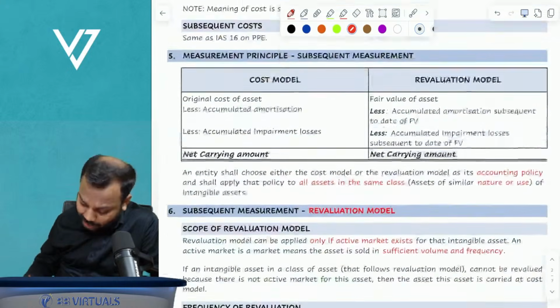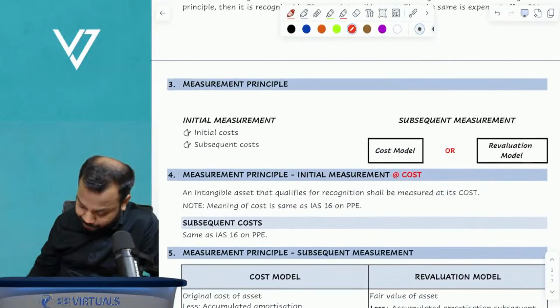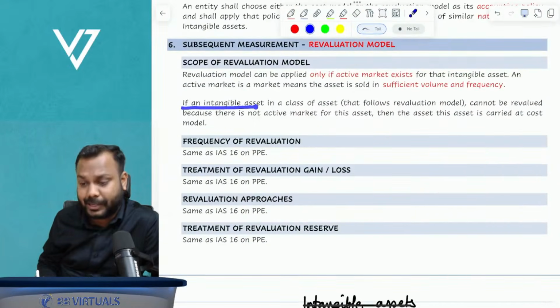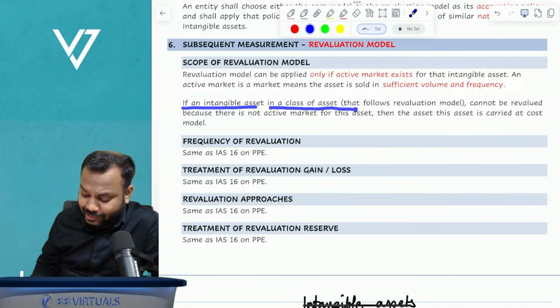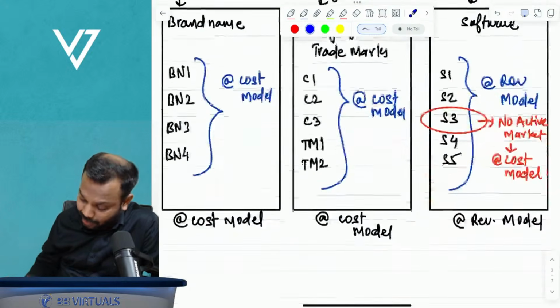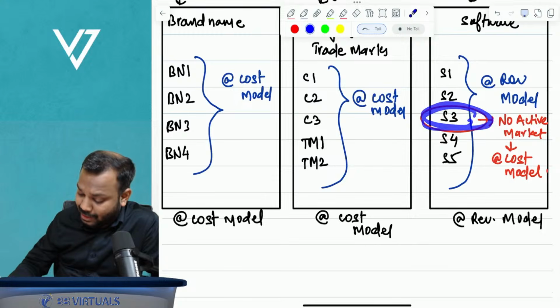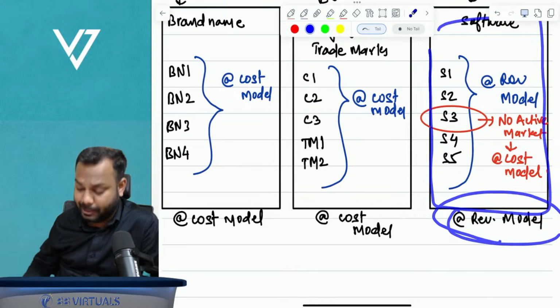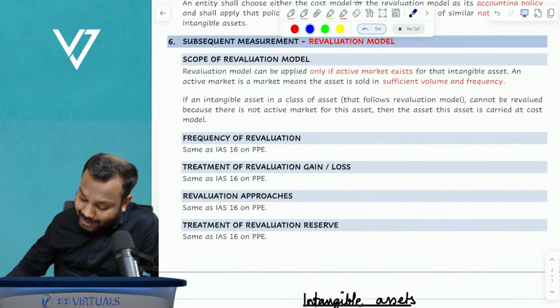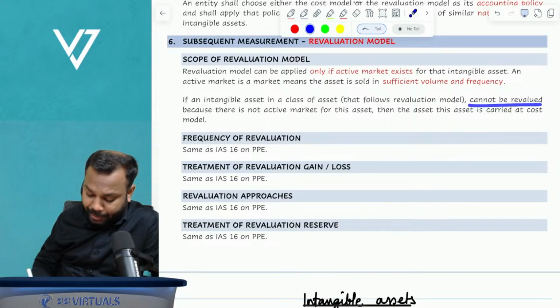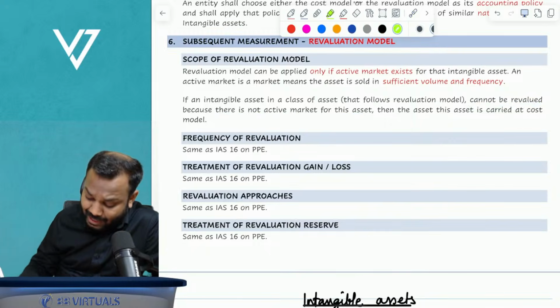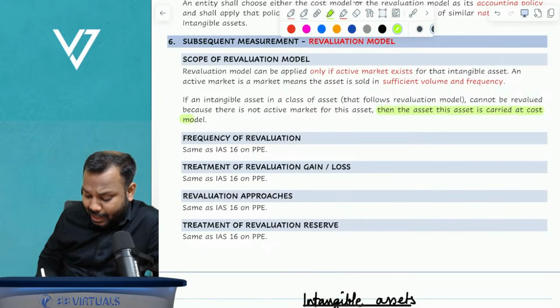Now read this statement and you will understand the meaning of it. If an intangible asset in a class of assets that follows a revaluation model cannot be revalued because there is no active market for this asset, then the asset is carried at the cost model.